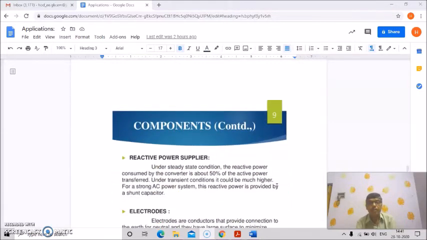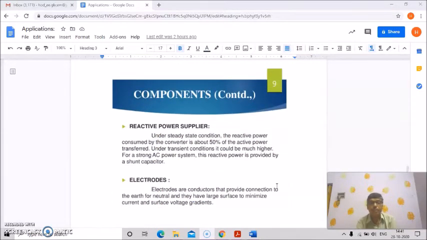Next is reactive power supply. Under steady state condition, the reactive power consumed by the converter is about 50% of the active power transfer, and under transient conditions it could be much higher.